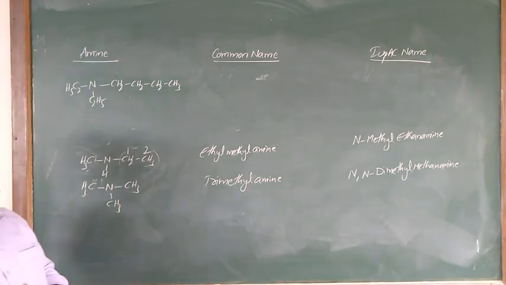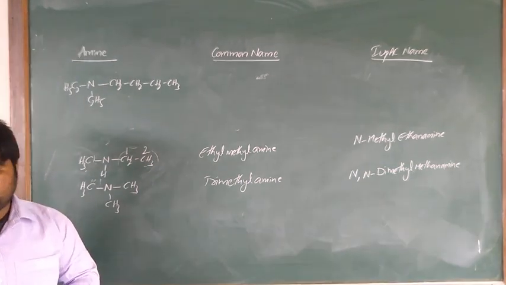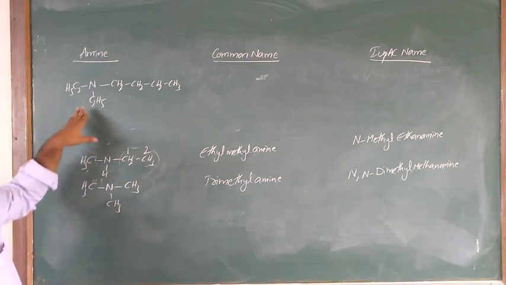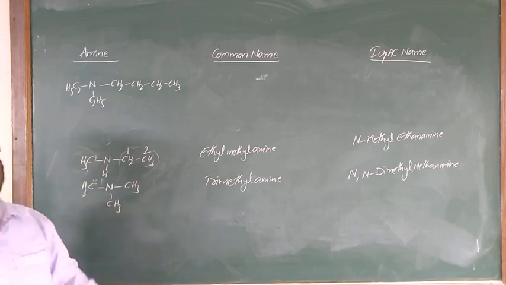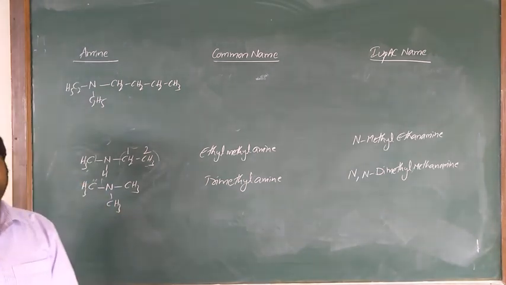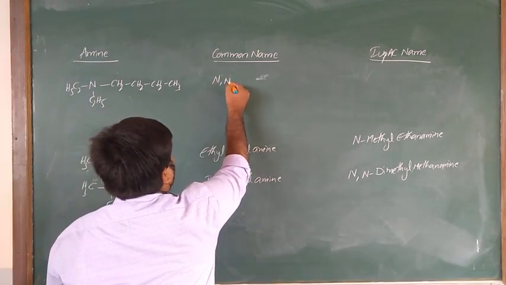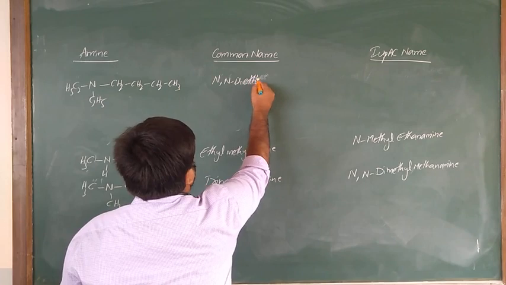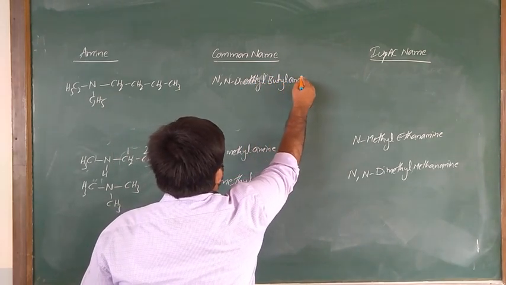How do we give the common name? It is N,N-dimethyl butyl amine. It is an alkyl amine only, and these two methyl groups are the same, so that's why it is N,N-dimethyl butyl amine.